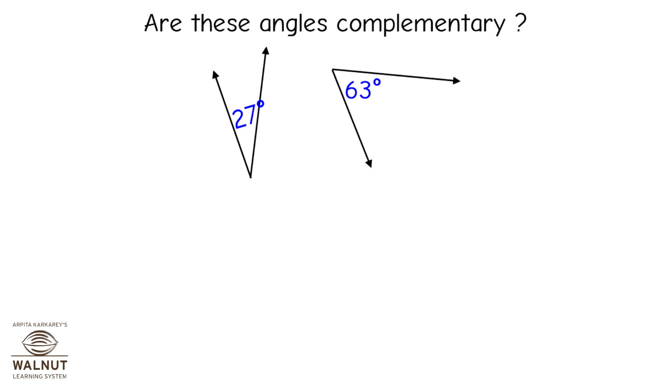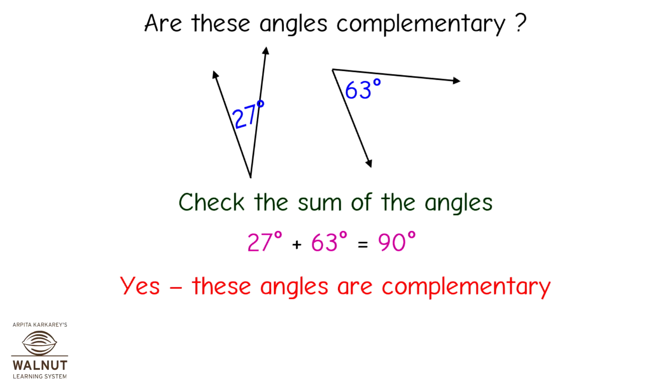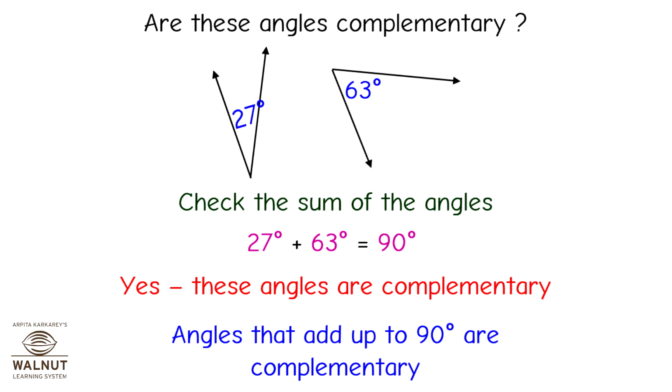Are these angles complementary? Check the sum of the angles. 27 degrees plus 63 degrees is equal to 90 degrees. Yes, these angles are complementary. Angles that add up to 90 degrees are complementary.